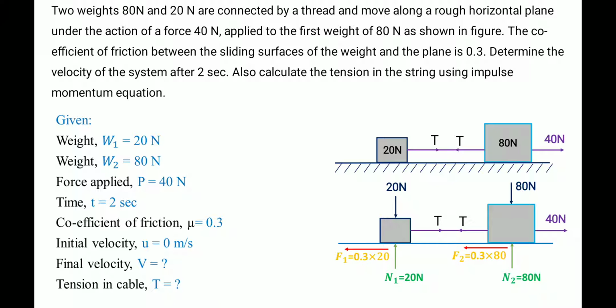Here, weight W1 is 20, W2 is 80, the horizontal force applied is 40, the time duration is 2 seconds, and the coefficient of friction is given as 0.3. The initial velocity is not given in the question, which means the system starts from rest. So the initial velocity is 0, and they are asking us to find the final velocity after 2 seconds, and also the tension in the cable.